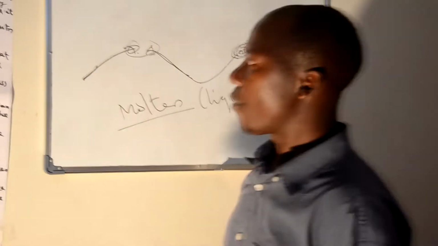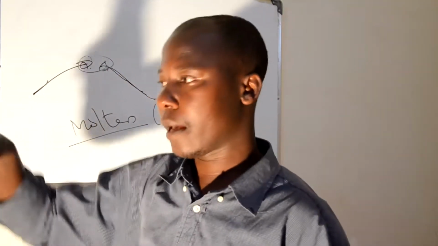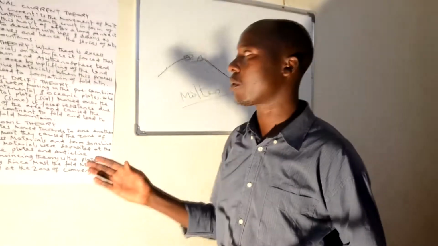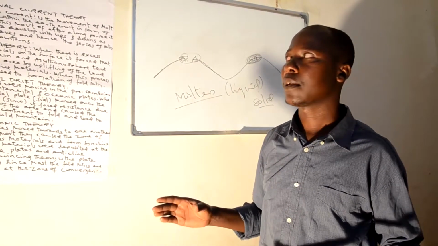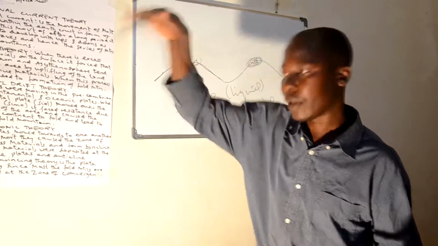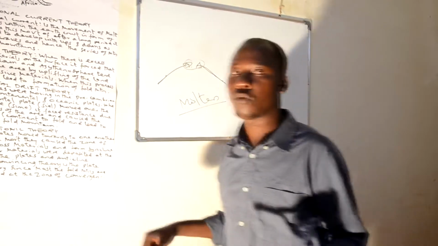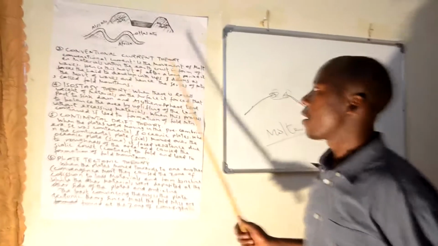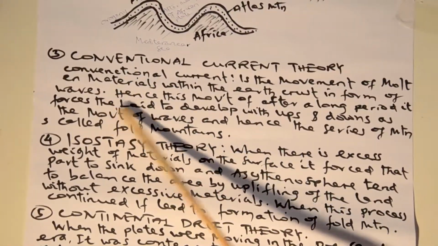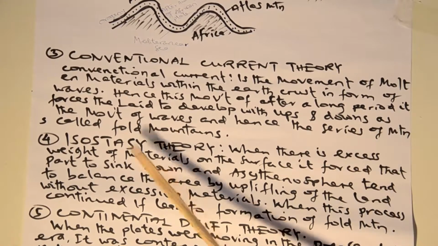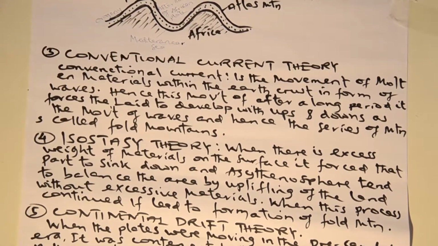Therefore, wherever this movement of the mountain is moving in terms of waves, up, down, up, I'm just talking about the waves of water bodies. In the sea you see waves, up and down. Therefore, even these convection currents move in terms of wave actions. Hence, after a long period, this movement can force the land to develop ups and downs like the movement of waves, and hence a series of mountains called folding mountains can take place.